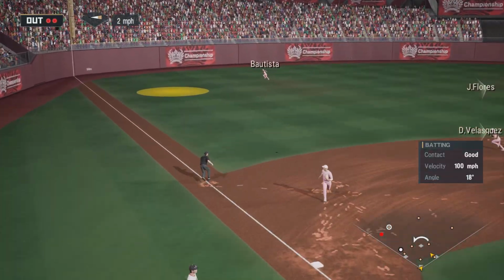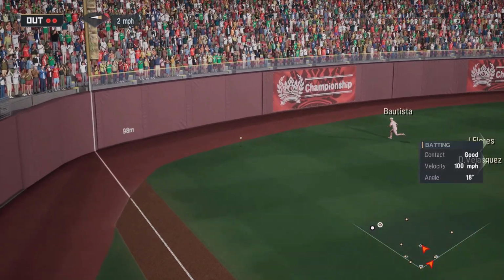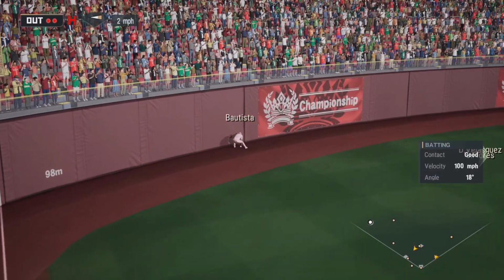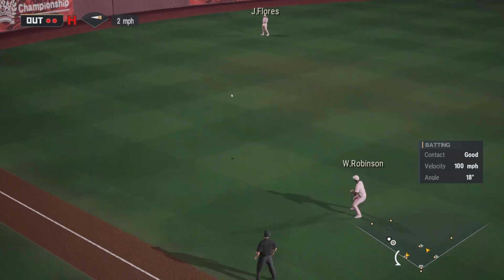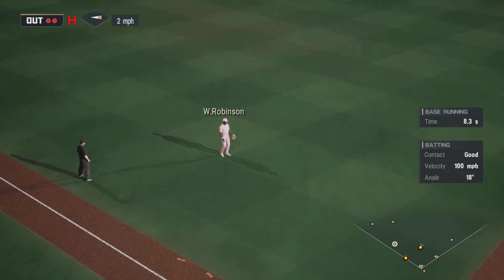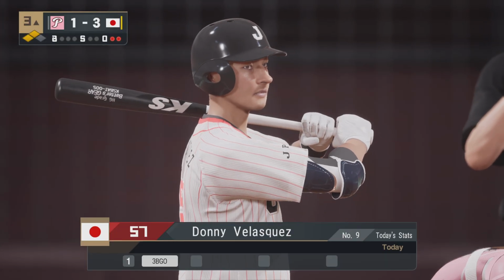He pulls it. Takes a bounce for a base hit. The runner on first rounds second going for third. And the hitter makes it to second. The U.S. are up.